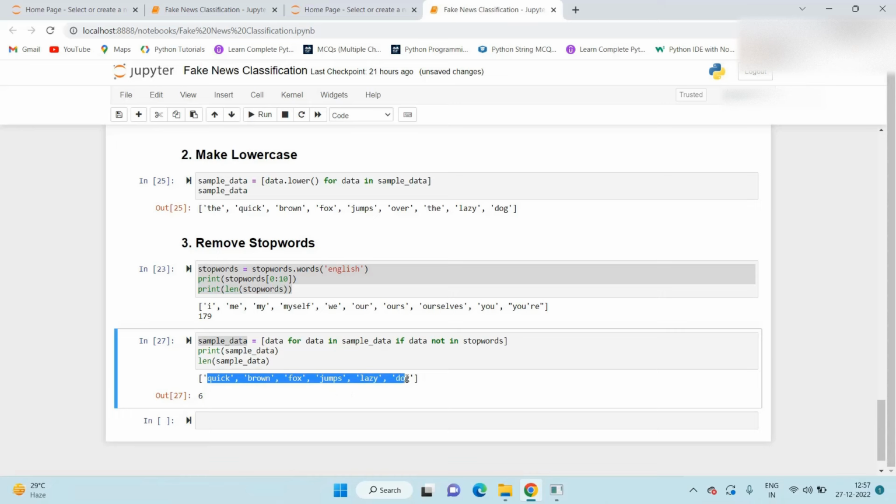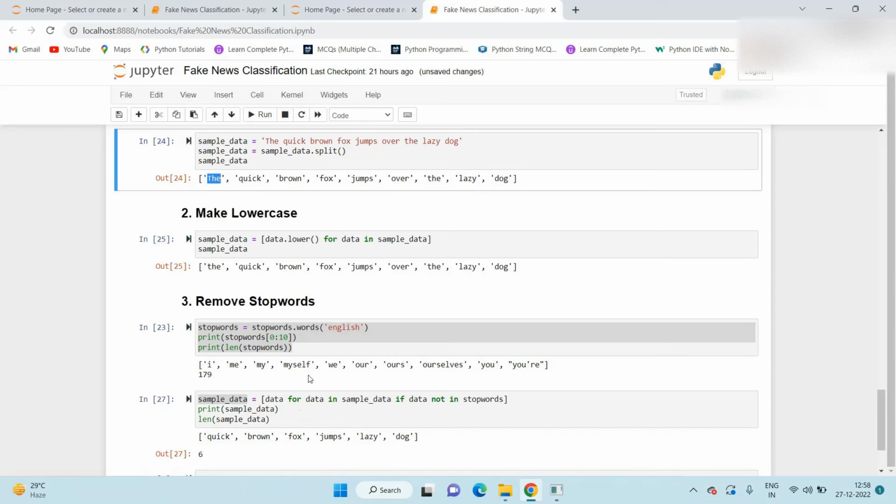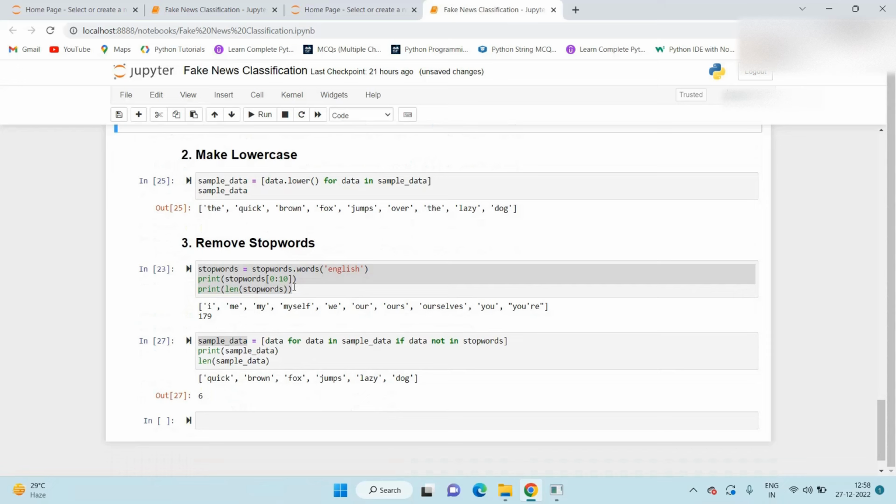So basically here we removed the stopwords. If we see in our original data, "the" is available initially, but after removing the stopwords, "the" is removed because we already saw that "the" is a stopword. Again, quick as it is, brown as it is, fox, jumps, and over is also a stopword, so over is not available here. Same, "the" is again removed here. So this operation is called removing the stopwords.